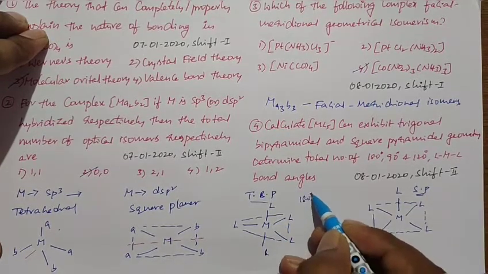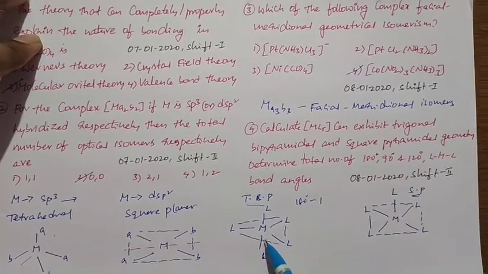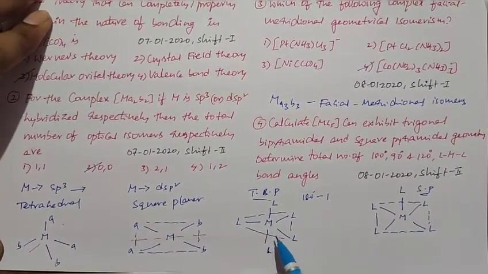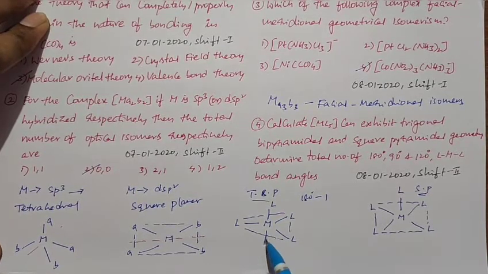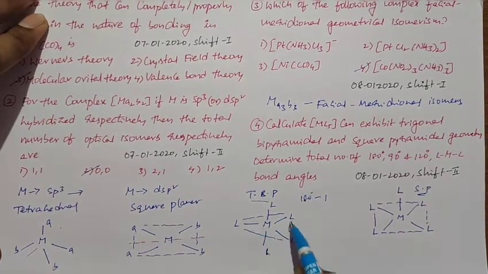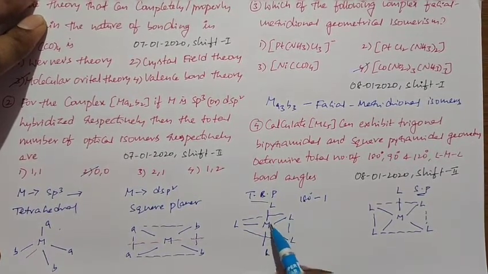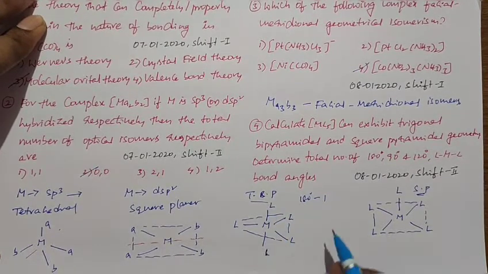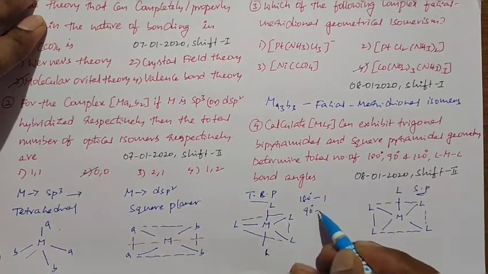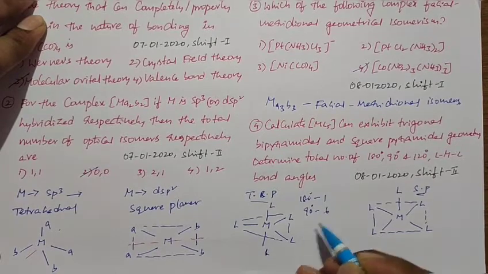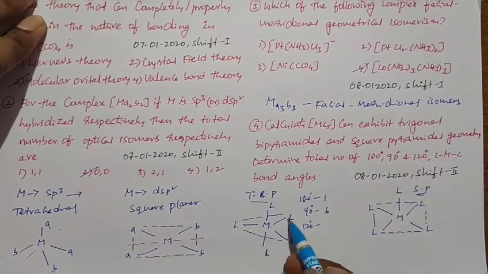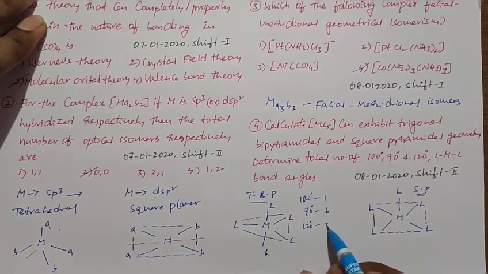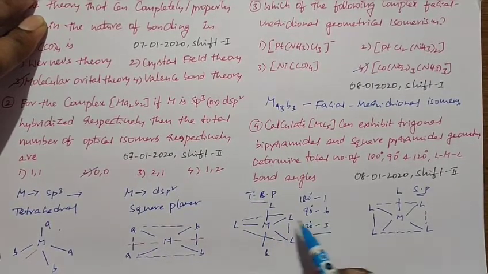Then for 90 degrees, 1, 2, 3, 4, 5, 6. Total 90 degrees bond angles we have 6. At the same time, 120 degrees bond angles 1, 2, 3. So the total number of bond angles in TBP is 10.